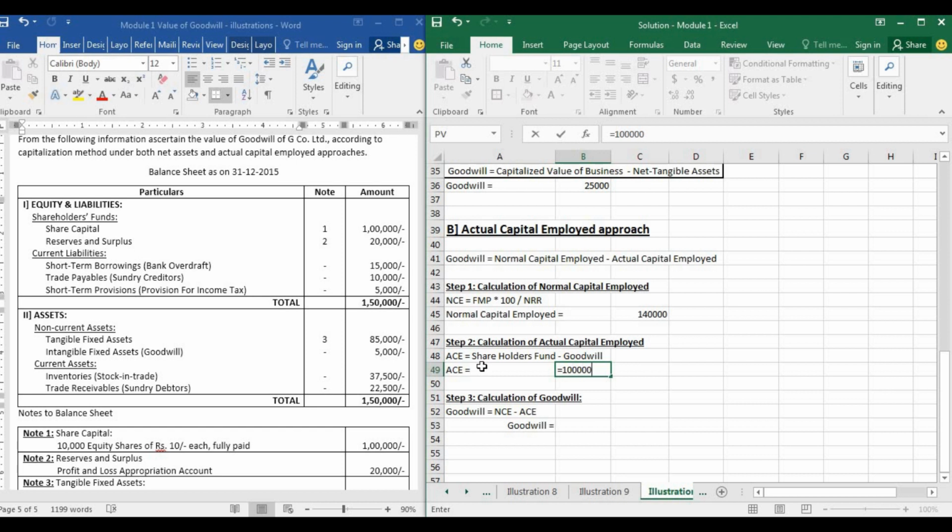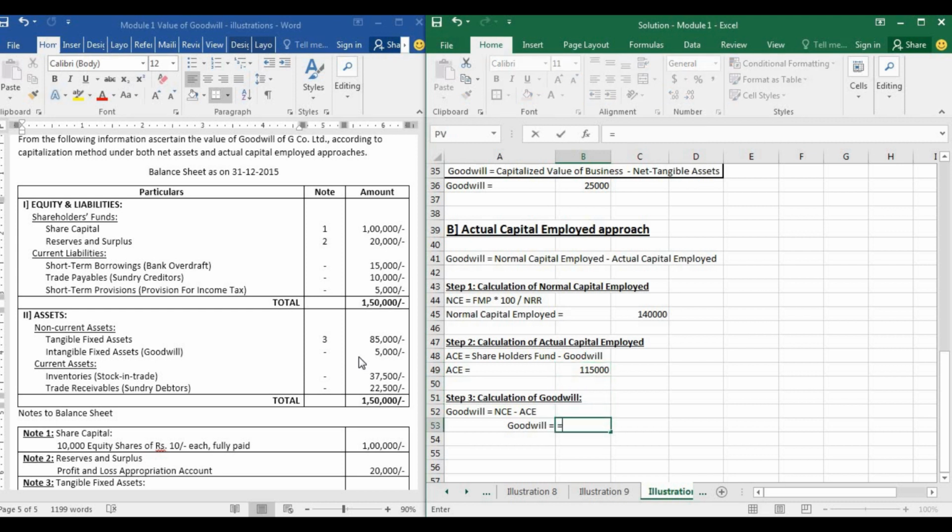In this case, 1 lakh rupees of share capital plus 20,000 of reserves and surplus. I have taken both. Now we have to subtract goodwill from it. The value of goodwill is given here under non-current assets under the head intangible fixed assets, which is 5,000. So I'll subtract 5,000 from it. I will get actual capital employed. The actual capital that is employed is 1,15,000 rupees.